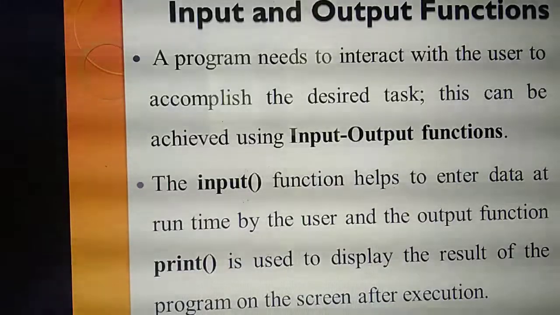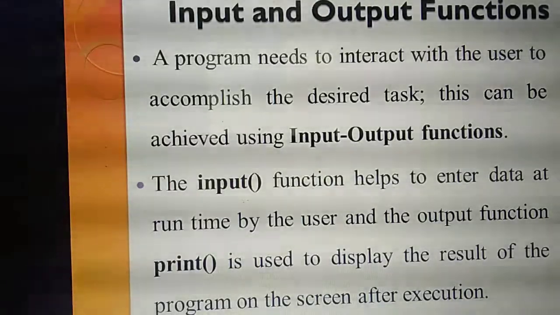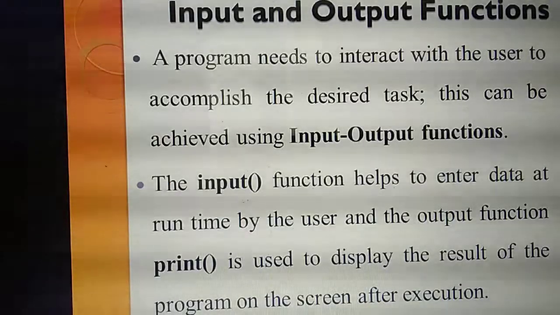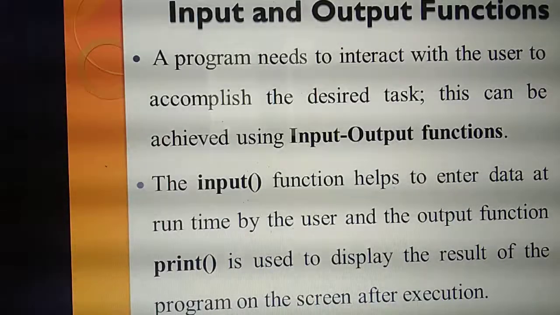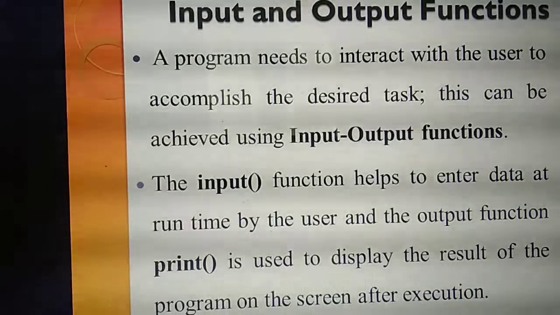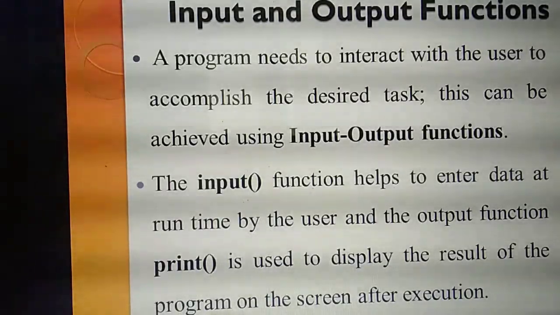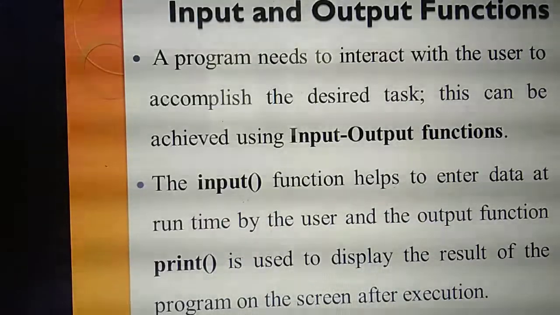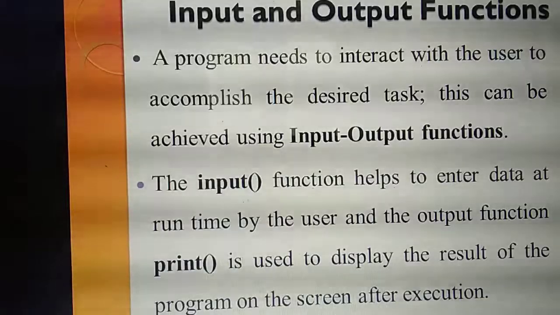Understand what input and output functions mean? The user interacts with a mobile phone, system or computer to perform a particular task, and that can be achieved by using two kinds of functions. What are they? Input function and output function.